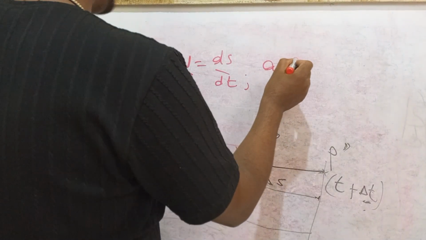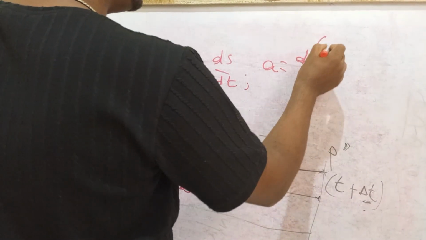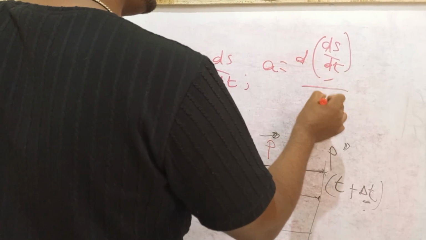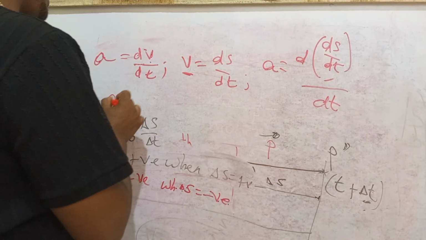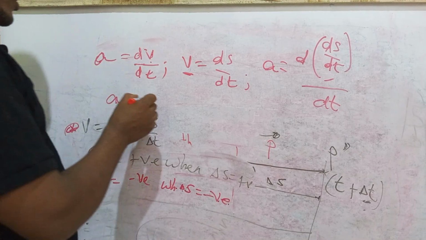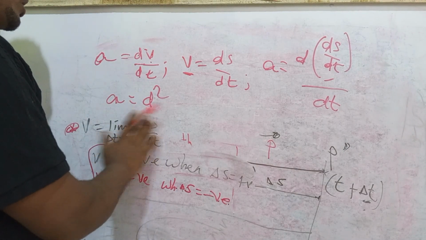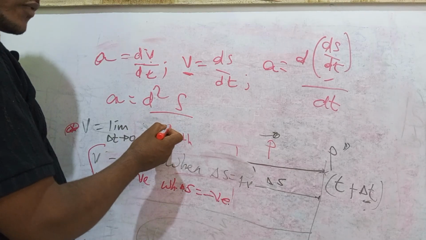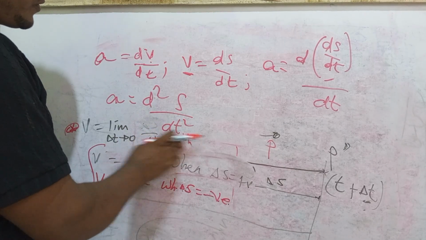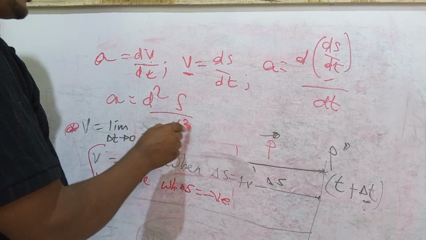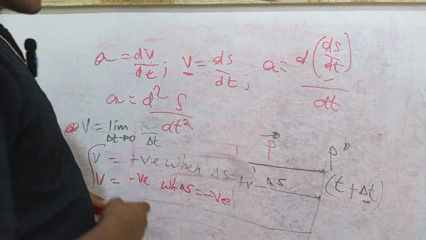Acceleration is equal to the differential of ds by dt, all divided by dt. So acceleration is d squared s over dt squared, that means twice differentiation of s. Formally it is written with dt squared. This is the second derivative. The second derivative of s becomes what?